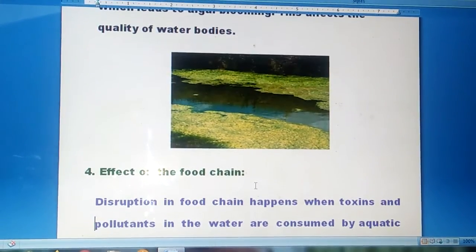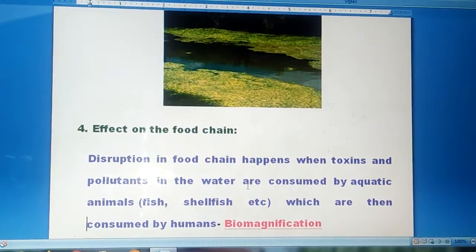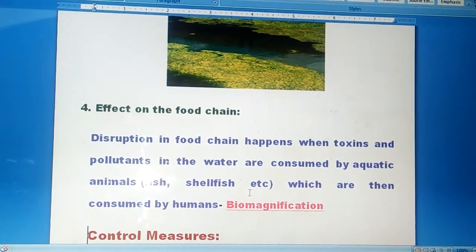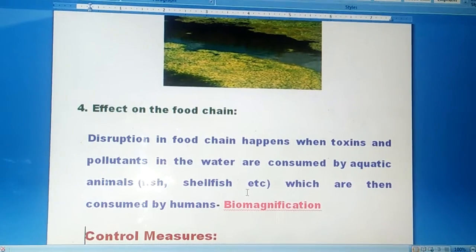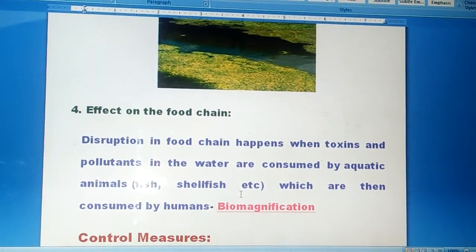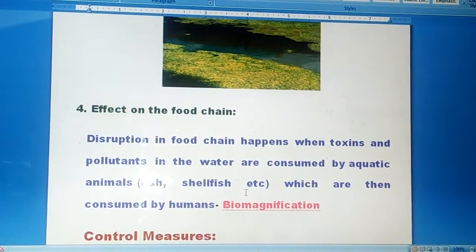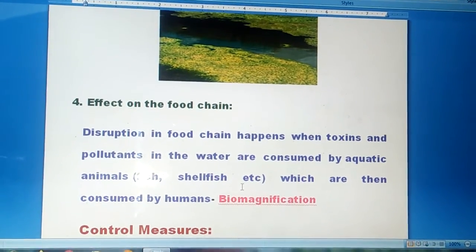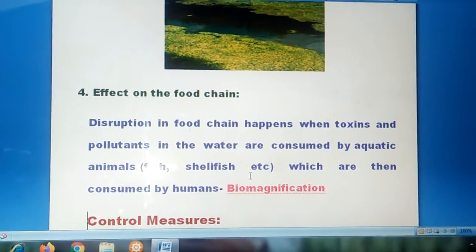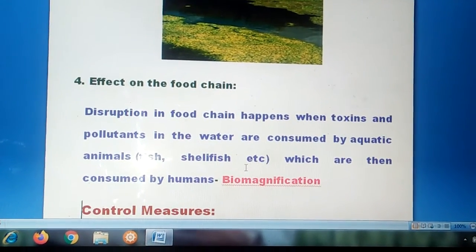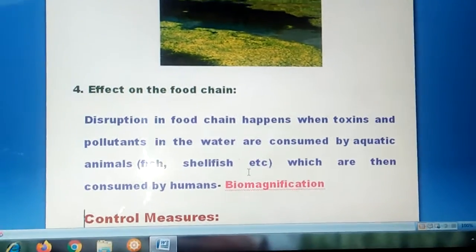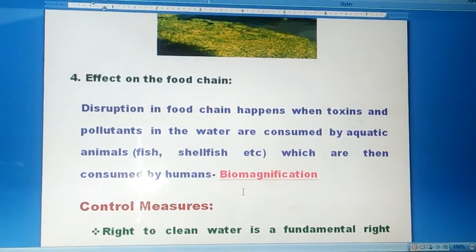And also it will affect the food chain. Food chain example: producers, plants, will prepare their own food by photosynthesis. Those plants will be eaten by the consumers, animals. These animals will be eaten by human beings. So if any contaminant is there, it will enter the human body through this food chain. That causes a lot of health issues for human beings and also for animals. That is what we call biomagnification.